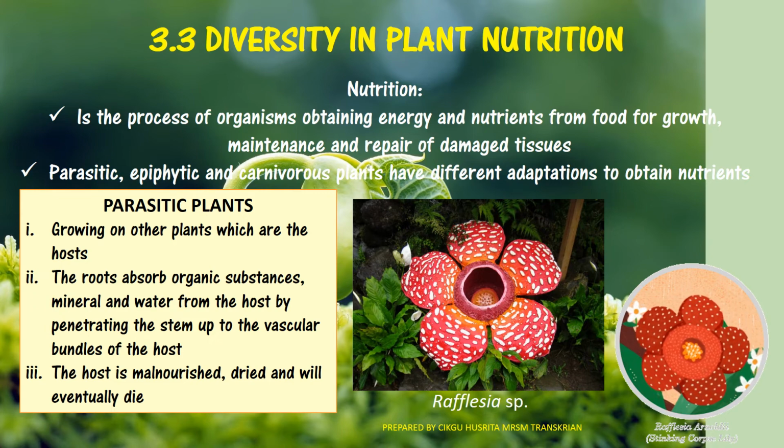The root absorbs organic substances, minerals and water from the host by penetrating the stem up to the vascular bundle of the host. So the host is malnourished, will dry up, and will eventually die. Okay, this is the parasitic plant.